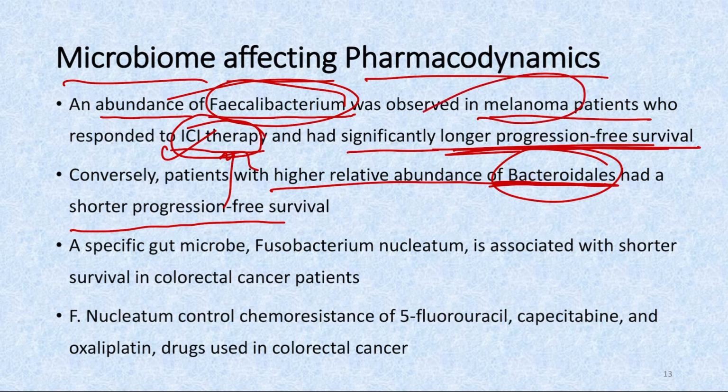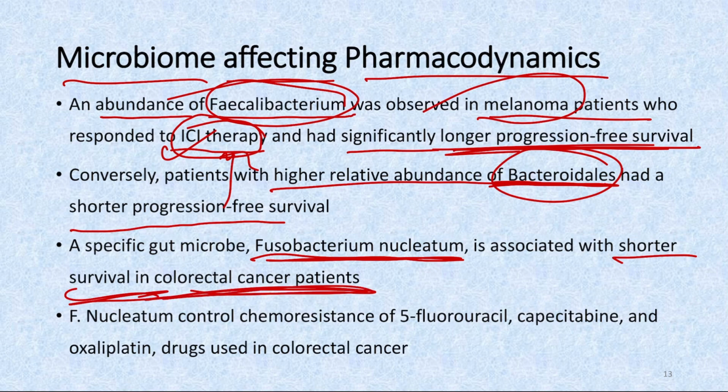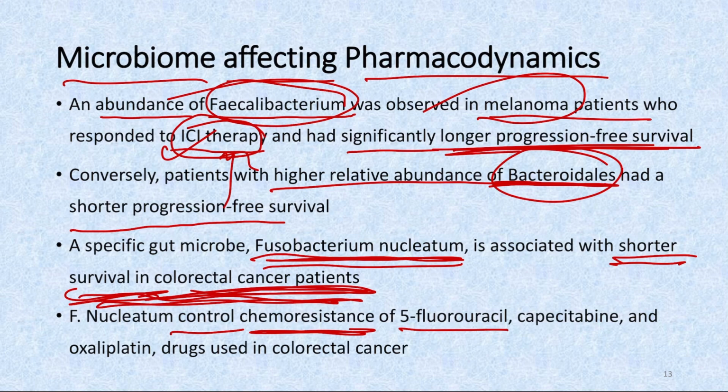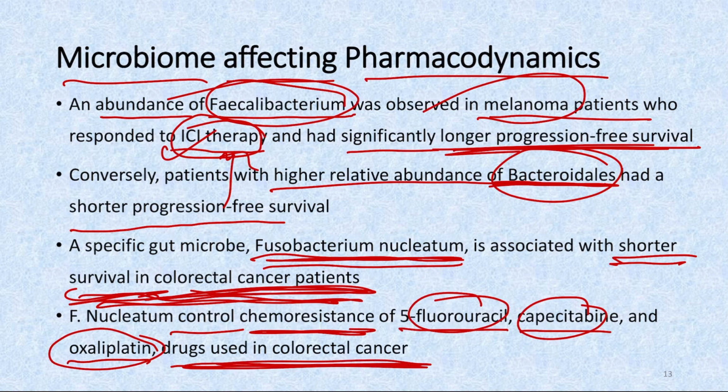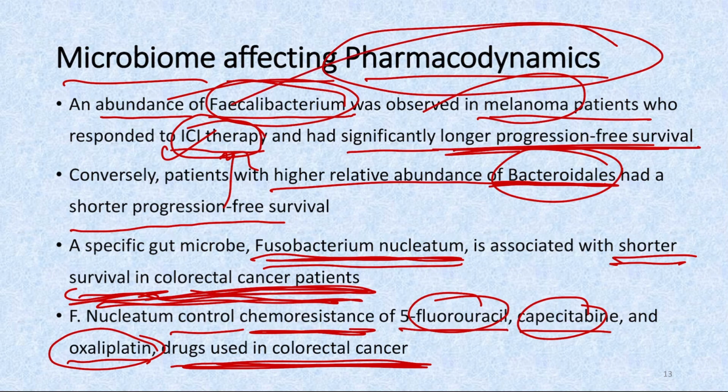Then another example is Fusobacterium nucleatum. Fusobacterium nucleatum is associated with shorter survival in colorectal cancer patients. And it is actually responsible for shorter survival in these patients because it controls the chemoresistance to 5-fluorouracil, capecitabine, and oxaliplatin. These three drugs are commonly used for the management of colorectal cancer. So with these two examples, you can see the microbiome is also affecting the pharmacodynamics of the drugs.